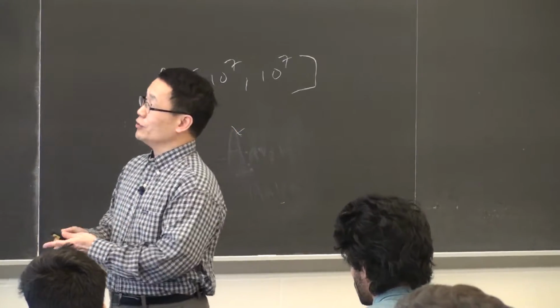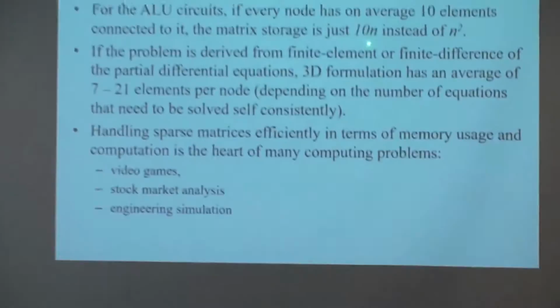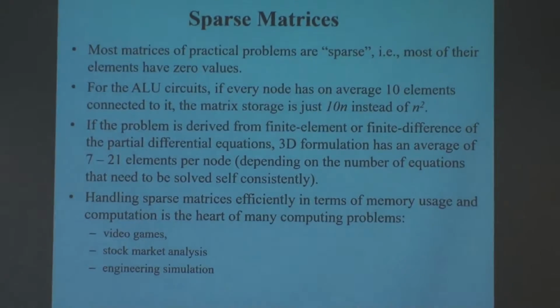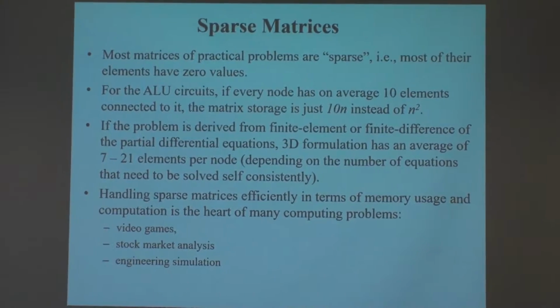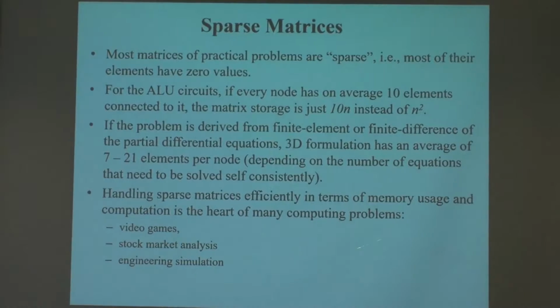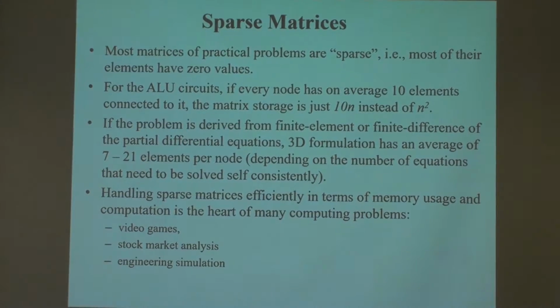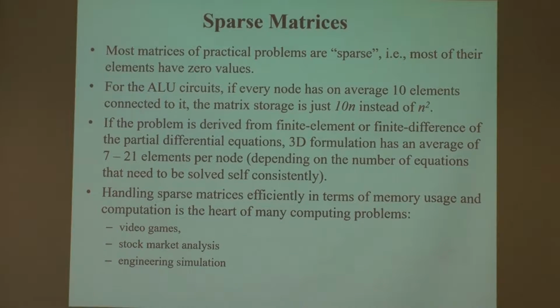So on average, if they have 10 connections, then you only have to store 10n instead of n squared. N squared is not doable. Only 10n is doable, okay? I'll show you immediately.